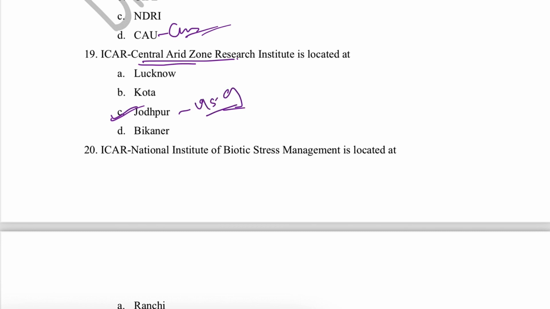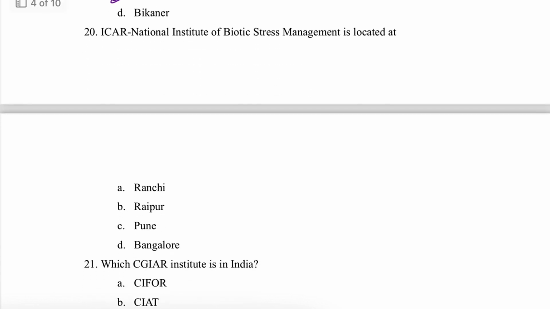Okay, so have to remember that. Then next question is 20th question, that is ICAR National Institute of Biotic Stress Management is located at. ICAR National Institute of Biotic Stress Management is located at Raipur, whereas National Institute of Abiotic Stress Management is located at Pune. Okay, so if the question is biotic stress management, the correct answer will be Raipur, whereas if the question is abiotic stress management, then the correct answer is Pune.